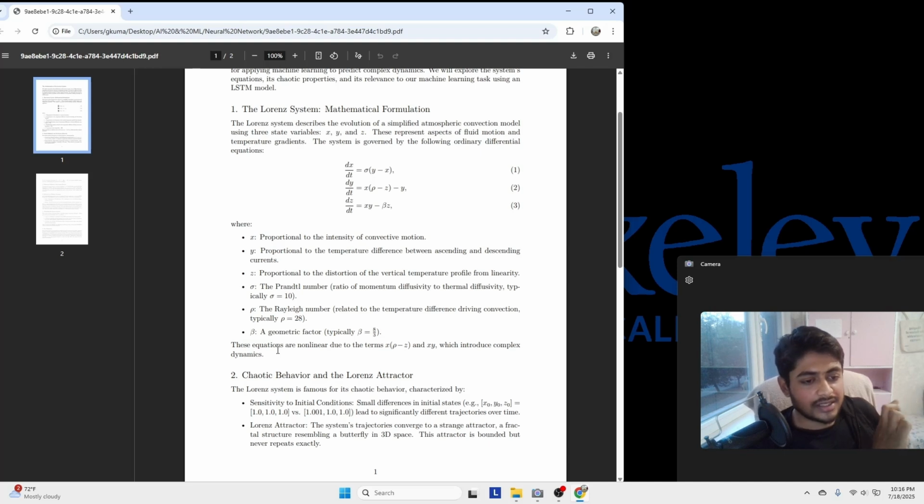So in the starting we will import the libraries, then we will set the seeds for reproducibility, because randomness is involved in the neural network. So we set a fixed seed to get the same result. And in the Lorenz system, small changes in the input will give big changes in the output or results.